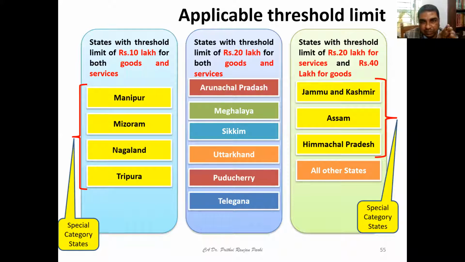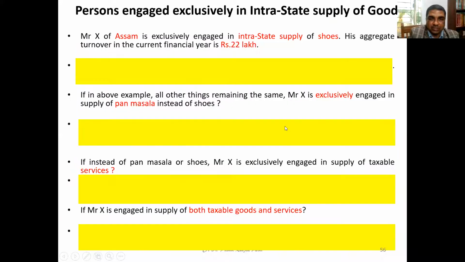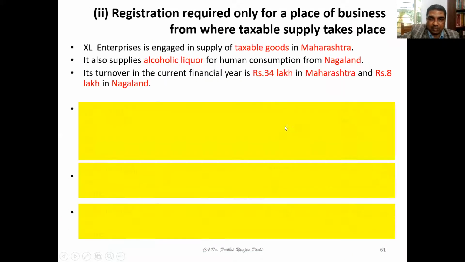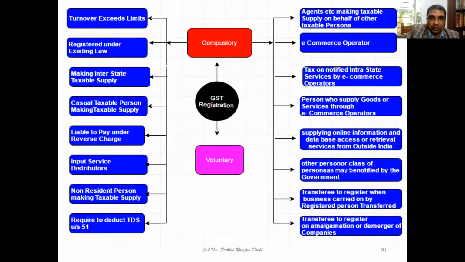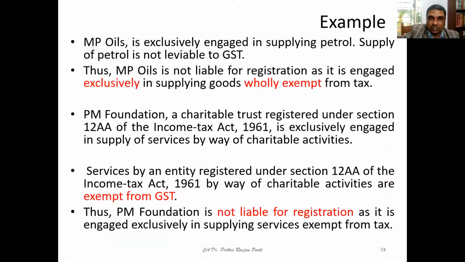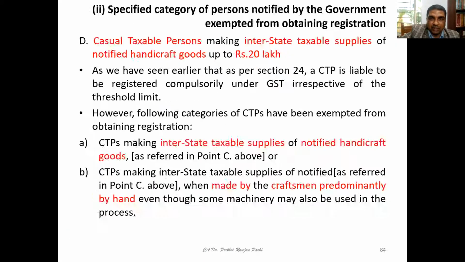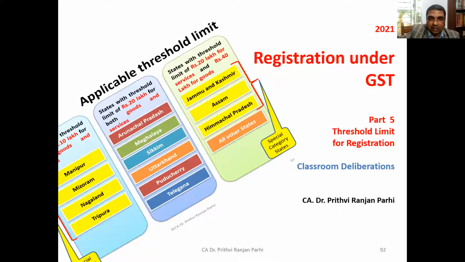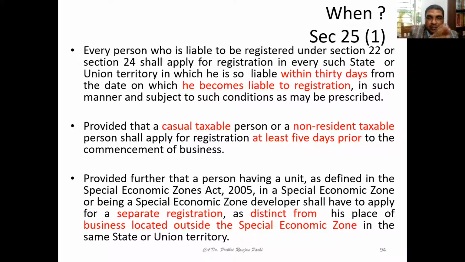So if these threshold limits are exceeded, then one is supposed to get himself registered under GST law. This is the concept we have discussed, and various questions we had also solved in the previous class. We also discussed the concept of persons not liable for registration, that is, who are the persons that are not liable for registration. Now today's topic is connected to the procedure of registration.